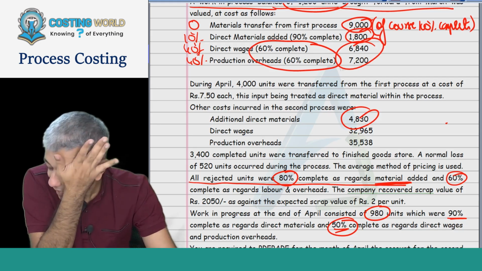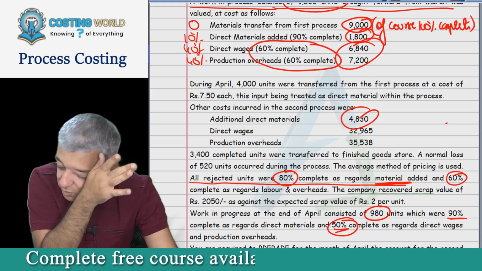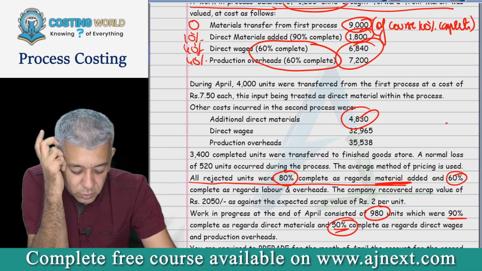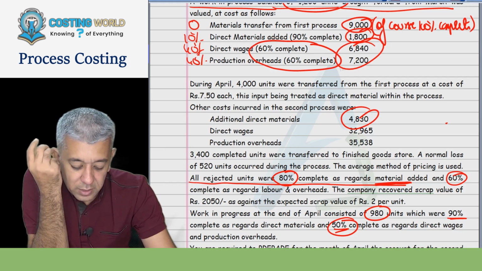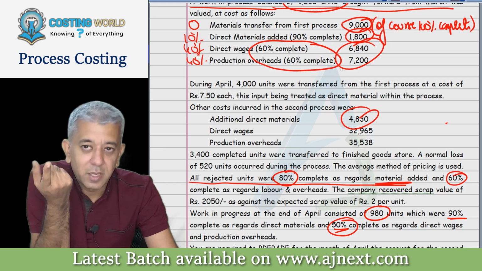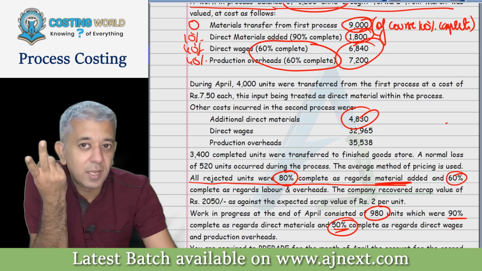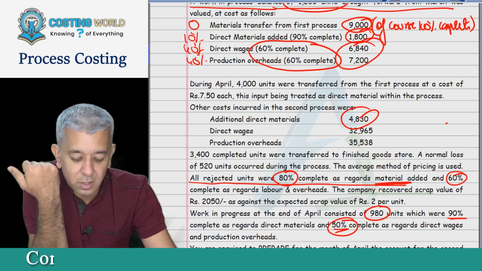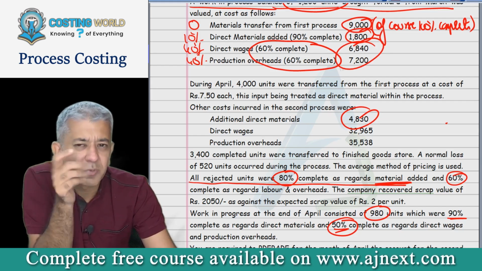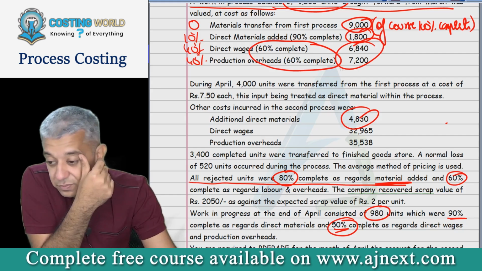But they will never ever ask you to solve any question by LIFO method, as I told you, because it is scrapped from accounting standard 2 also. So it's nowhere so relevant to you all. You have revised accounting standard 2 where LIFO method was scrapped. You have your Ind AS 2, the international reporting standards. So even from there LIFO method is scrapped. So those guys will not be asking. So don't worry.